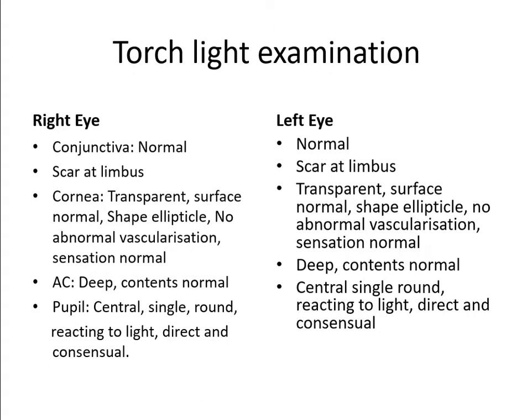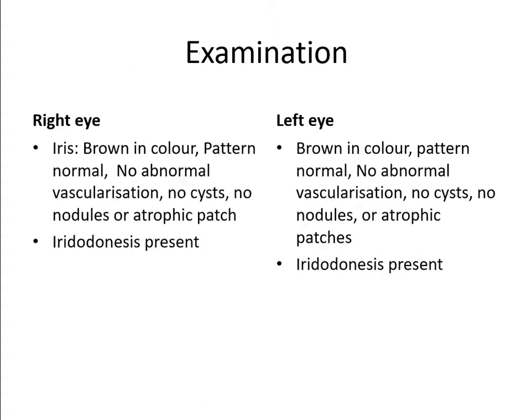As I told you, the anteroposterior diameter of the normal lens is 4 to 5 millimeters. So when you remove the lens and don't implant anything, then the iris diaphragm will fall back and the AC will appear deep. Okay. So the second finding of aphakia is the anterior chamber will be deep. And then the pupil will be central, round, reacting to light, direct and consensual. So iris color will be normal, pattern will be normal, no vascularization, no cyst, and no nodules.